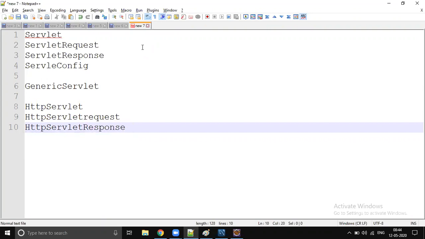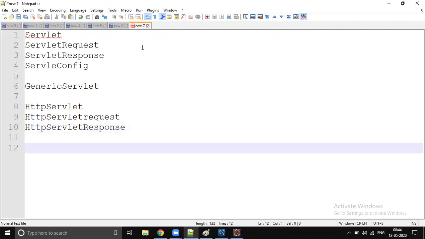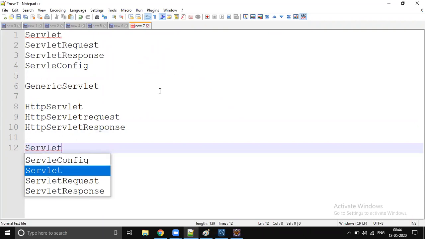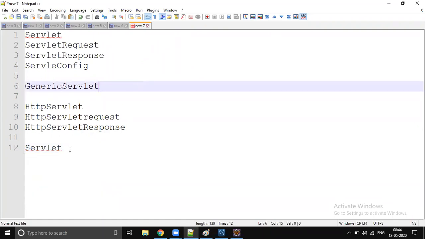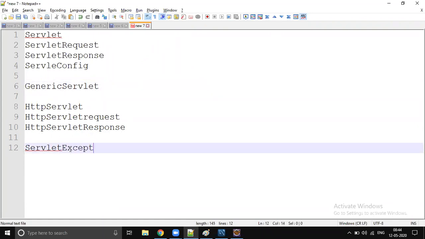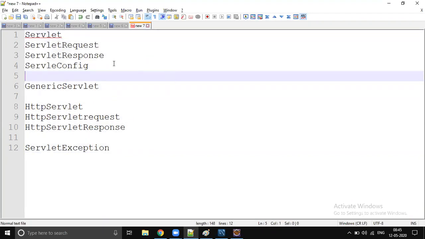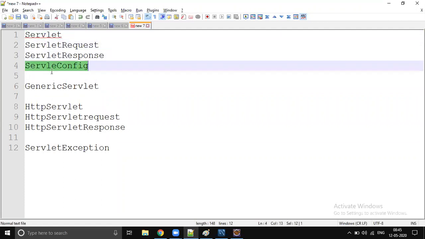So when there is some problem while dealing with this API, you will get a servlet exception. It's a very small API. It has not more than 20-30 classes, including interfaces. We almost covered 50%. Servlet is an interface, and the servlet request and response are parameters to the service method. ServletConfig is the parameter to the init method.